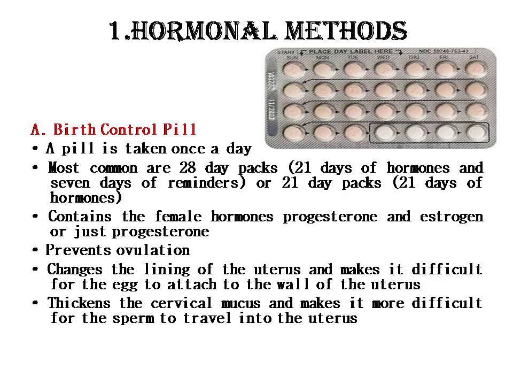That means one day we have to take only one pill, and most commonly a 28-day pack is available. In that 28-day pack, there are 21 days of hormones and 7 days of reminders.